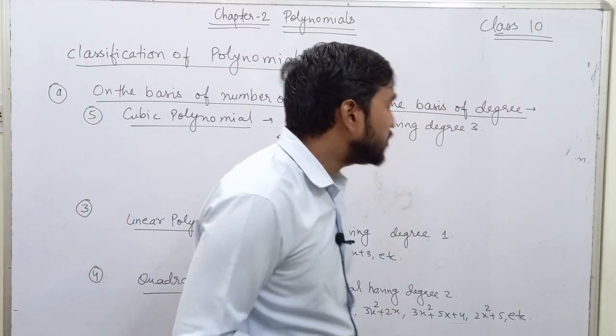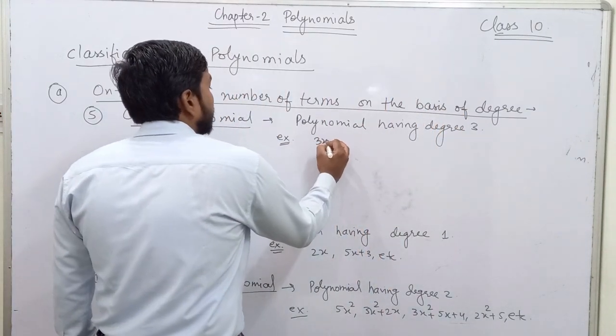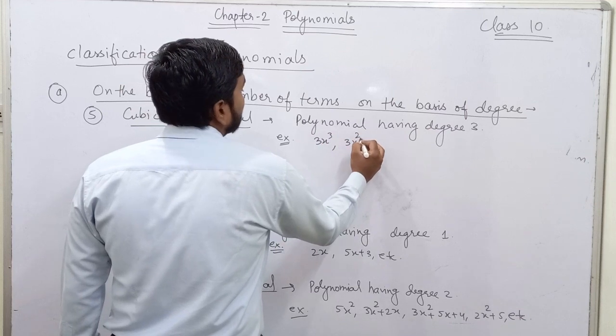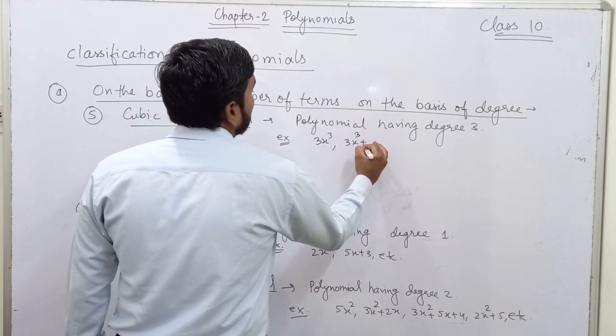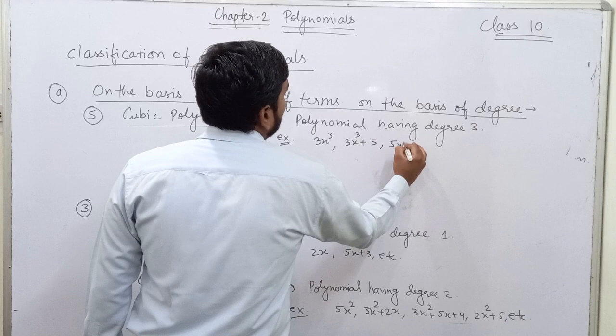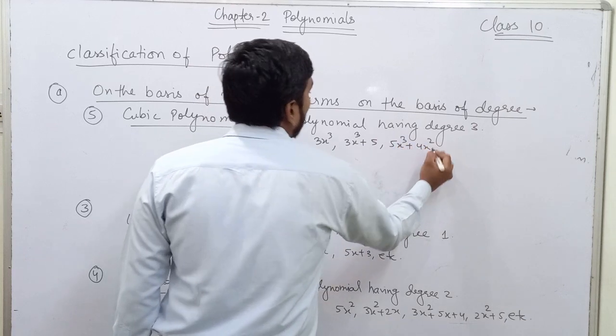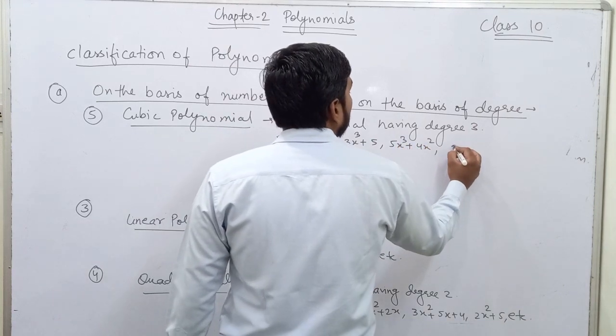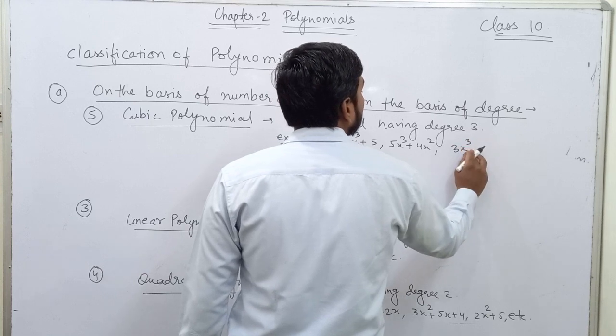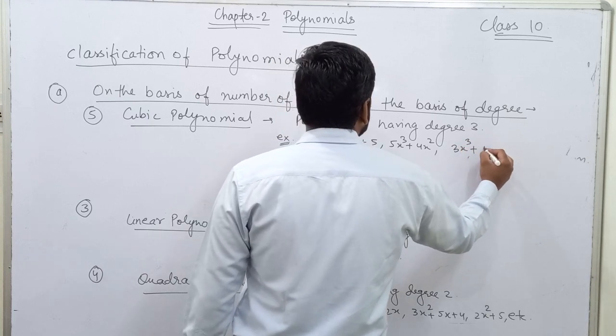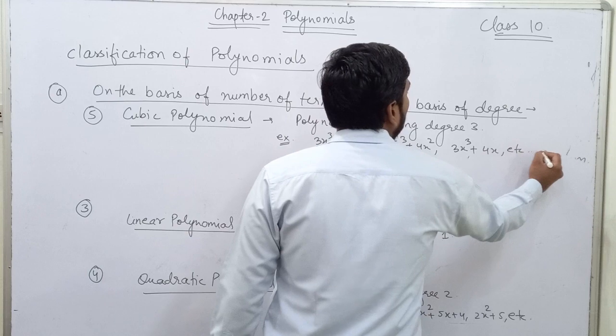Now the examples will be 3x cube, 3x cube plus 5, 5x cube plus 4x square, 3x cube plus 4x, etc. Whatever you take.